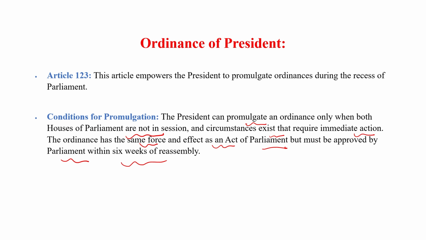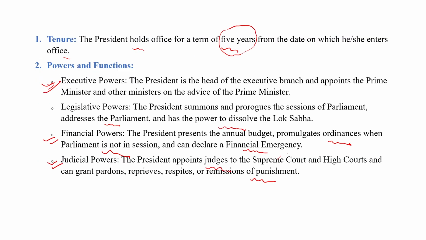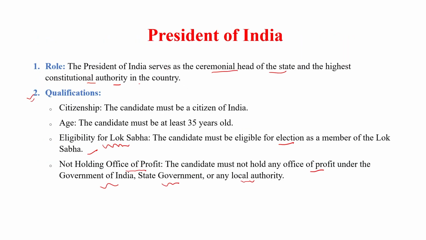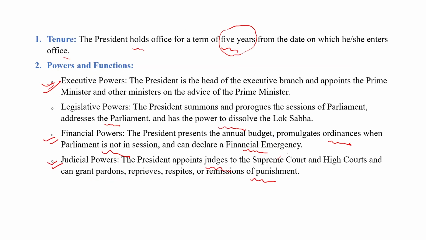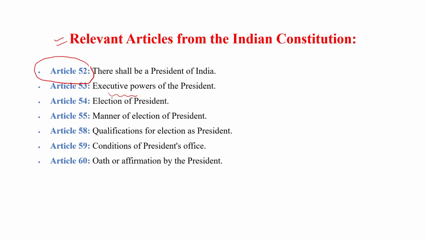Clear? So these are the points related to the president. So let's quickly revise the session. President of India: Article 52 explains that there shall be a President of India. The qualification is that he must be a citizen of India and must be 35 years old. Tenure is 5 years. Resignation is submitted to the Vice President. Oath is given by the CJI, Chief Justice of India. There are executive, legislative, financial and judicial powers of the president.